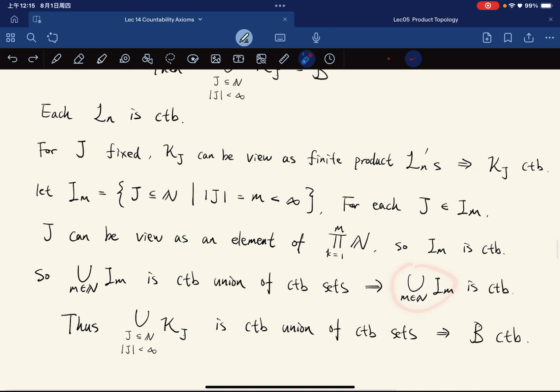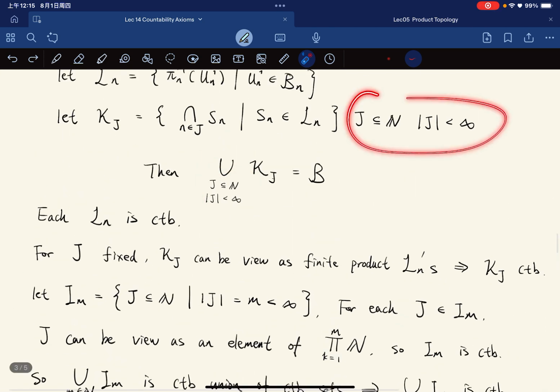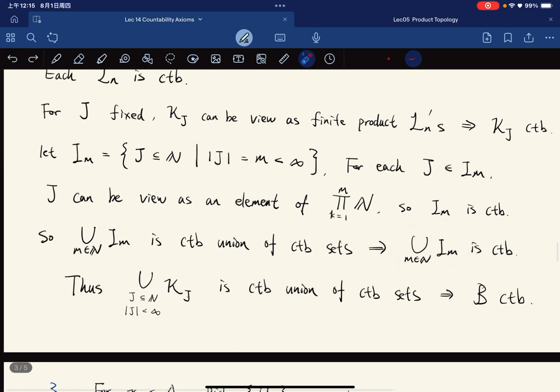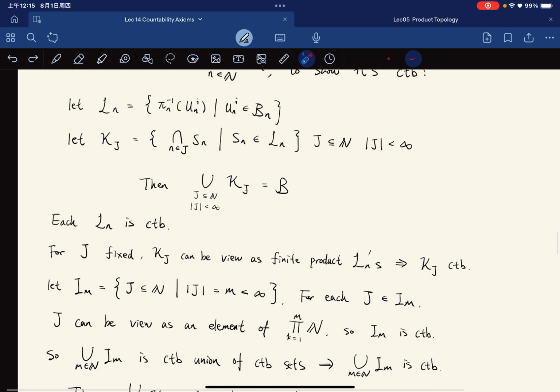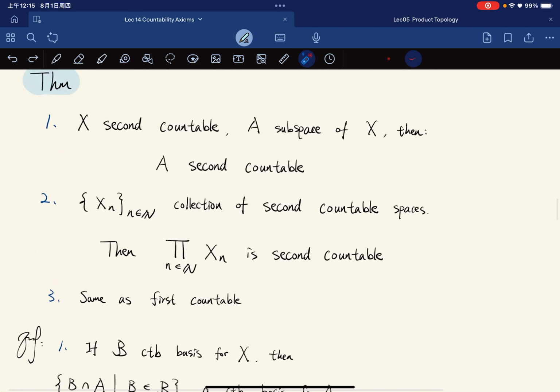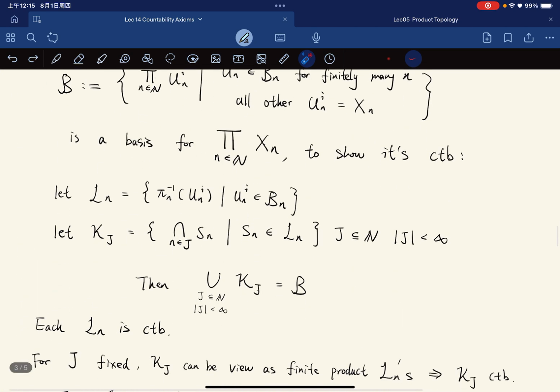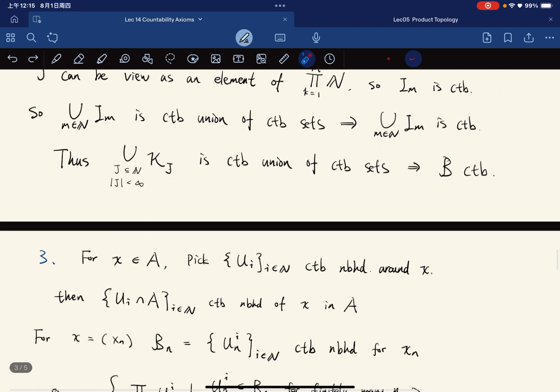And this precisely describes all the cases. So again, this is a countable union of countable sets, so B is countable. Okay, so this is the hard part of this lecture: just counting all the countable sets.